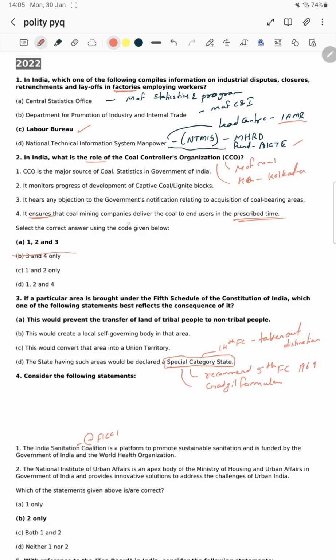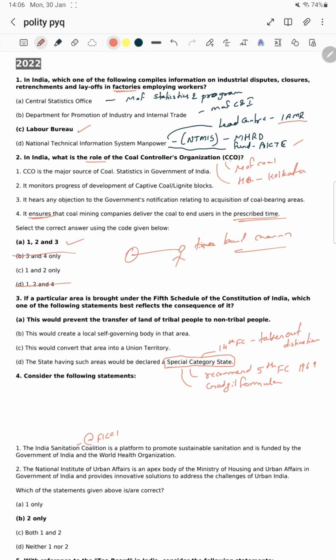It ensures that coal mining companies deliver the coal to end users in the prescribed time. Means if you have bought coal from a mine, it should reach you in a time bound manner. Do you think it is possible for the Coal Controller's Organization to see this? It won't have such transport ensuring facilities. We can eliminate 4. The obvious answer is 1.